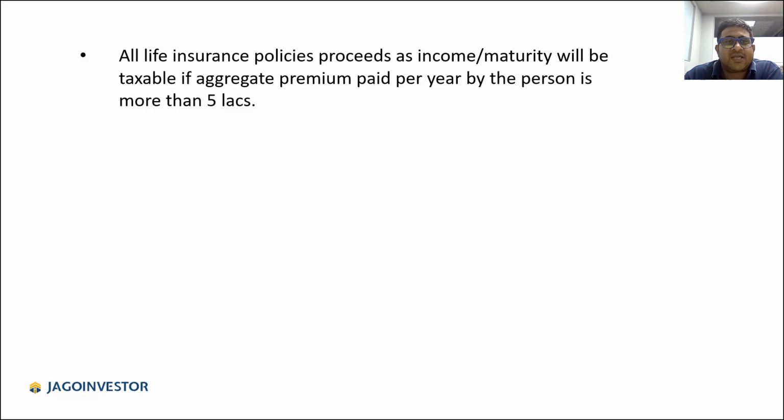So let us see the final points now. So first thing is that all insurance policy proceeds which are in form of income every year, or at the end when you get a big maturity amount, that will be taxable only and only if your aggregate premium paid per year by that person is more than 5 lakh rupees. So if your policy premium is 2 lakh rupees or 3 lakh or 4 lakh or 50,000, you don't need to worry. If you're buying, let's say, one policy of 2 lakh rupees and one policy of 4 lakh rupees, then your aggregate premium in a year is 6 lakh rupees. In that case, those policies will be taxable at the end. Okay.